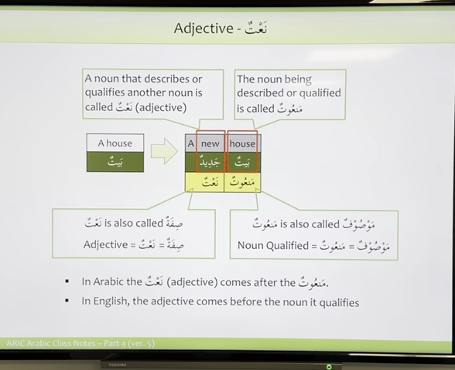And on the other hand, the noun being described or qualified is called manut. A simple word, it is the noun that you're talking about. Any noun that you're talking about, kitabun, baitun, sarirun. That is our noun on the side, which is manut, and when we describe it, then that becomes naat. So let's have a look at what's written here.